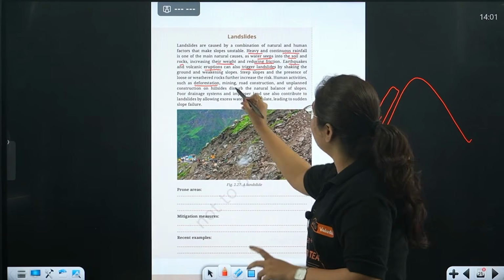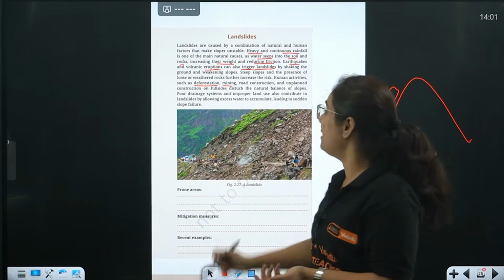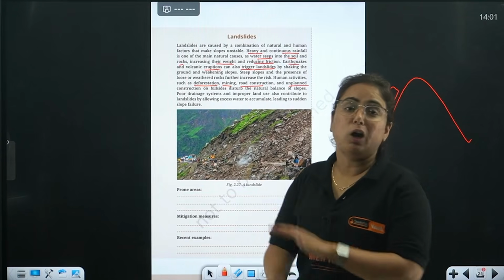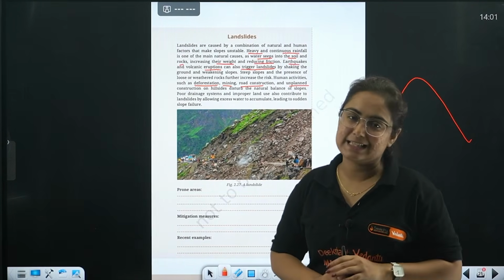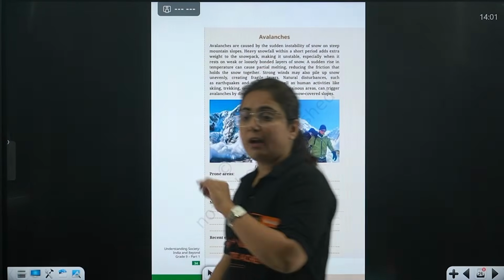Okay? There are more causes, like mining. In mining, we are destroying the natural land. Okay? Road construction, unplanned construction, etc. Along with that, a poor drainage system is also one of the reasons for landslides in India, and not only in India, everywhere.